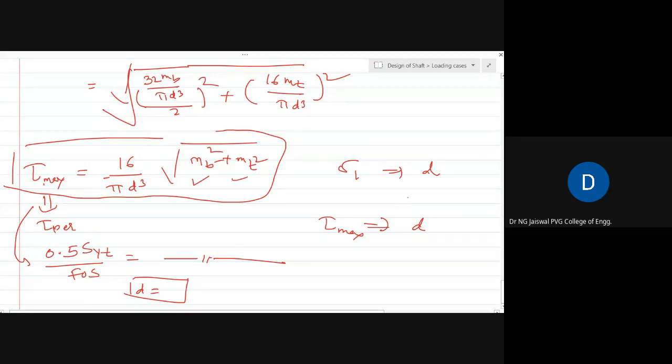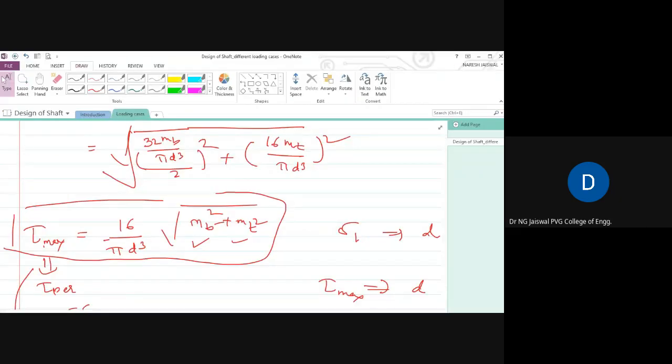Right? I hope I tried to make it clear. If a few things are still not clear, we'll do some exercise tomorrow, and from that you can find out the diameter of shaft.